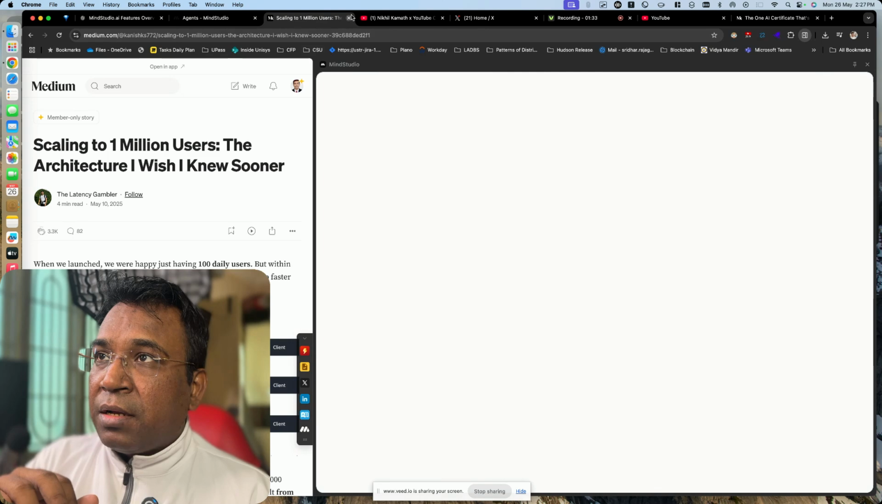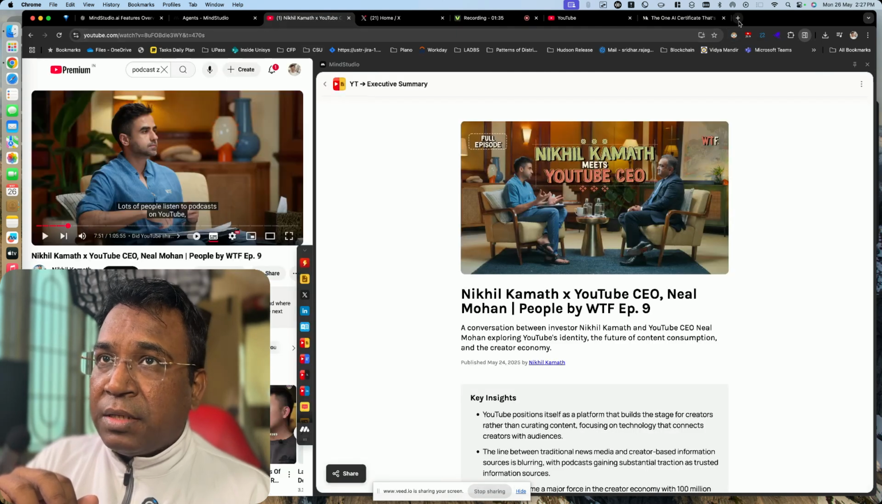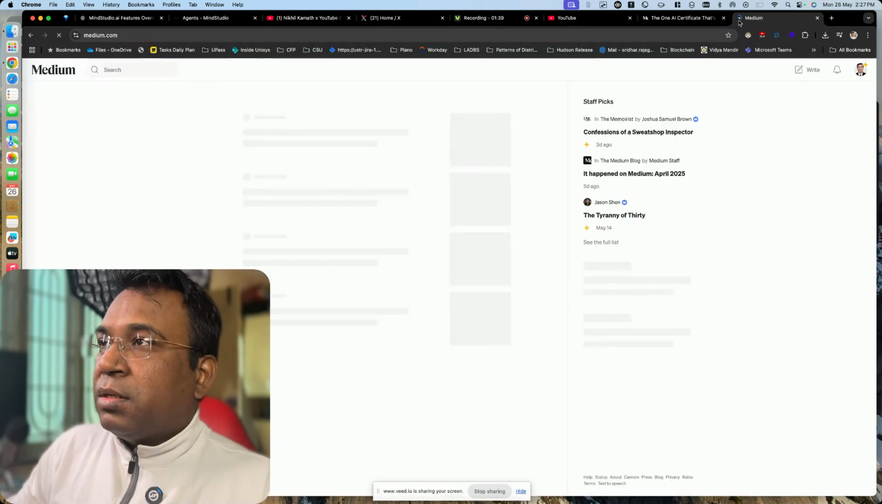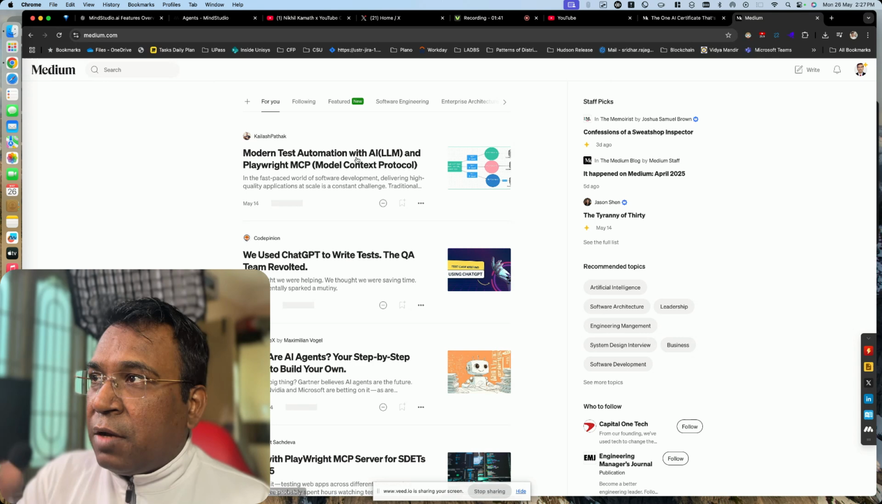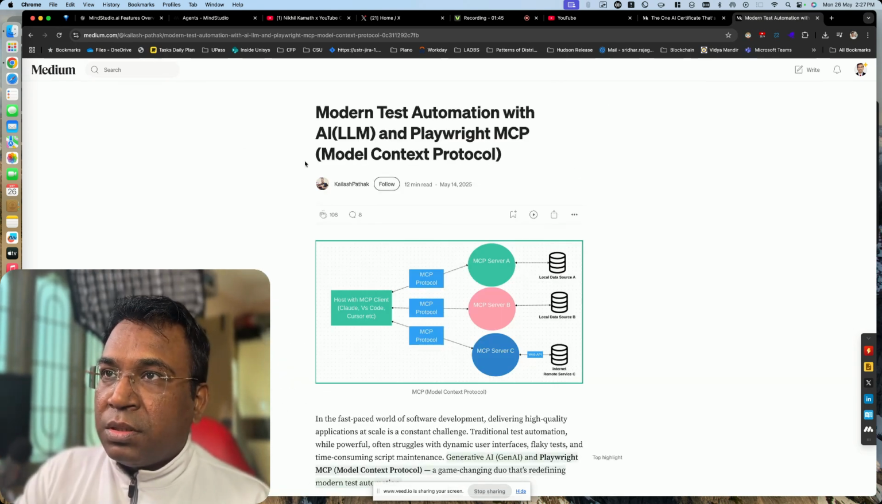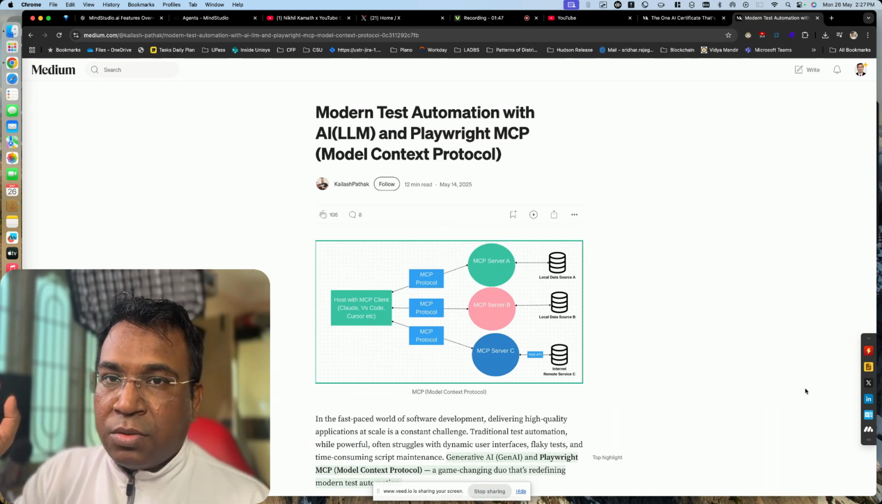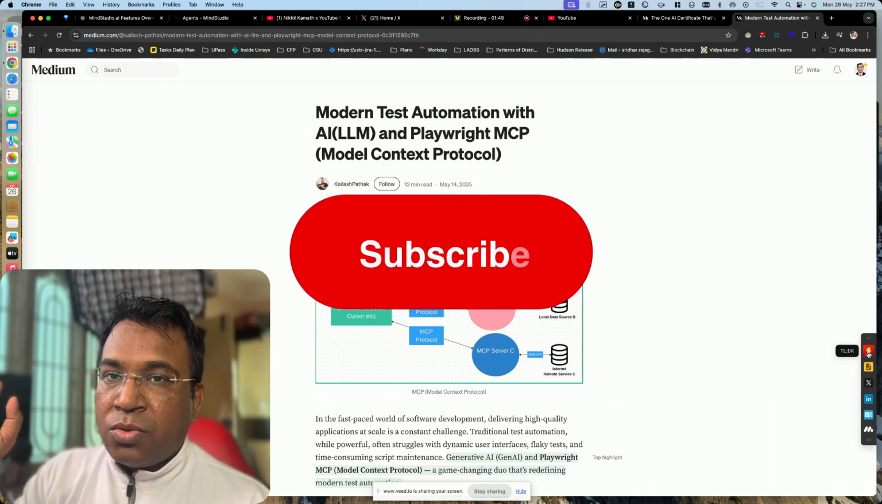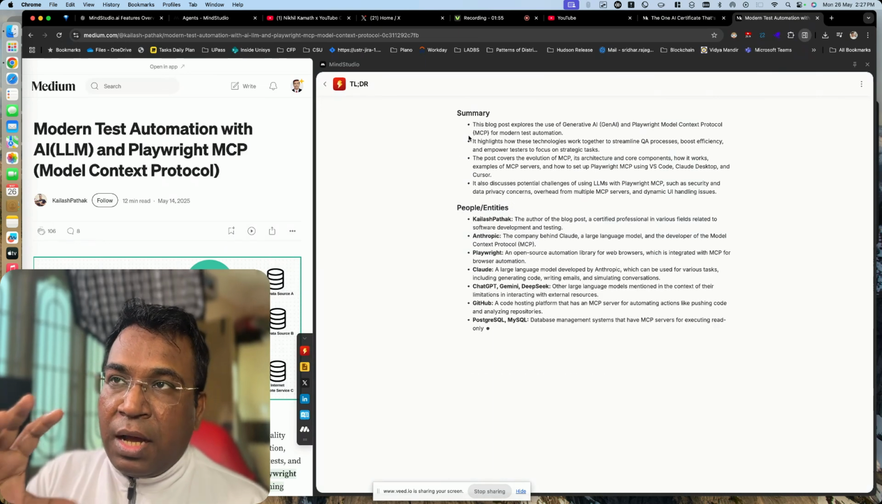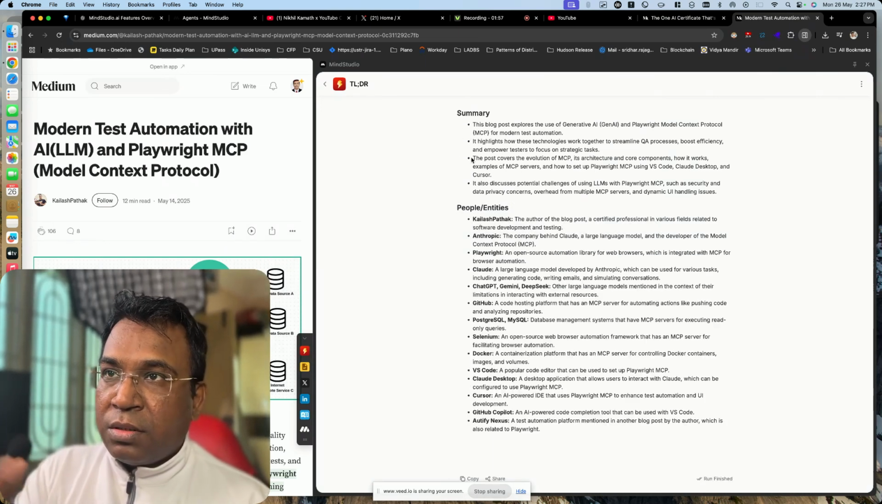For example, take medium.com. I have read many articles here. Maybe I will take modern test automation. If I want to get the high-level details, I just go over here and click on TLDR. This TLDR will give the high-level summary. At just the instant of clicking, you are able to get what this article is about.